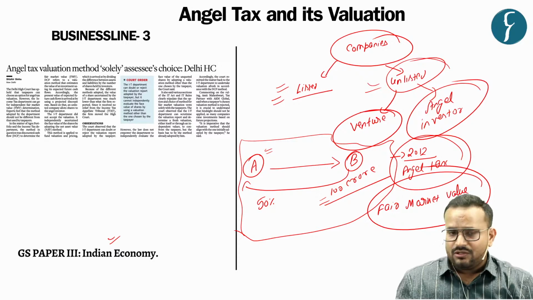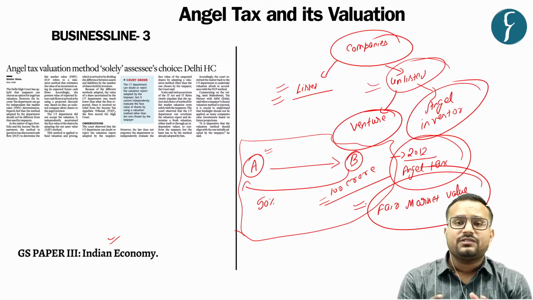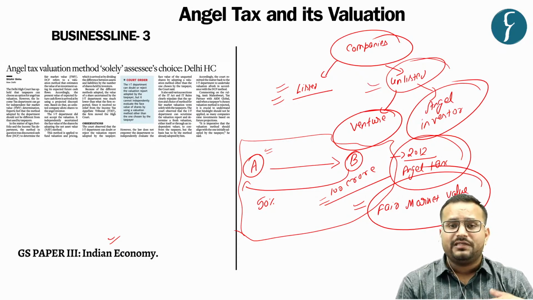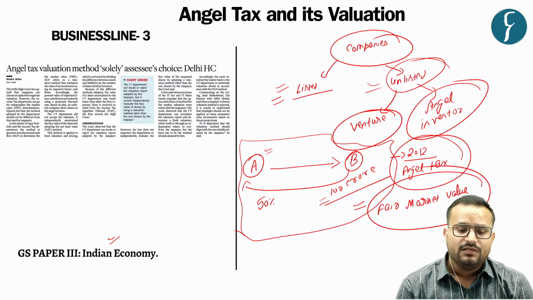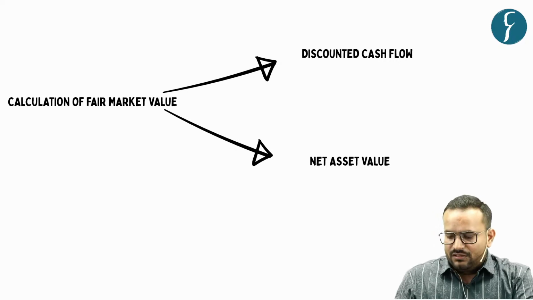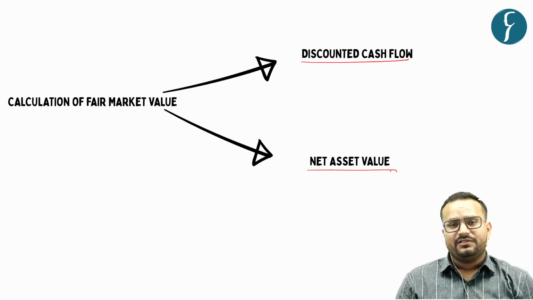Act. So the issue arose of how you will calculate this fair market value, whether the value of the share is 1 crore or 10 crore, how will you calculate? So herein you have two basic methods, that is the discounted cash flow method and the net asset value method.